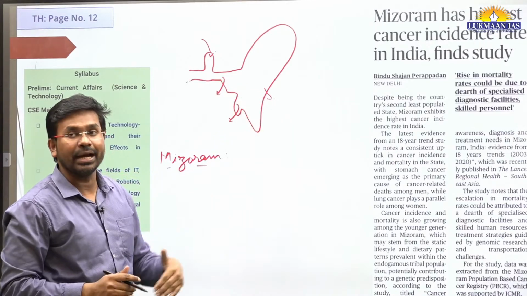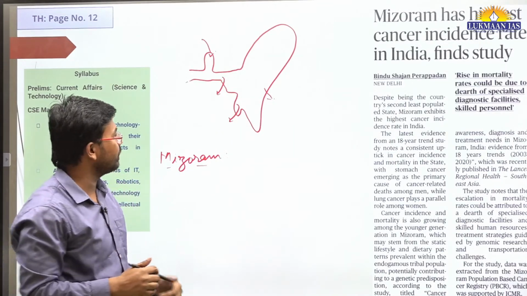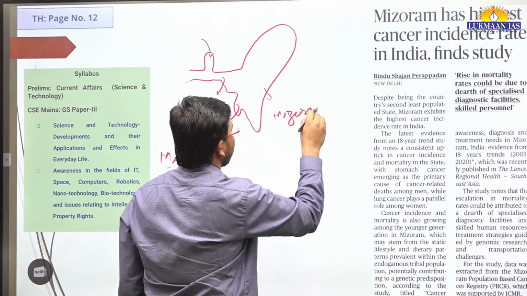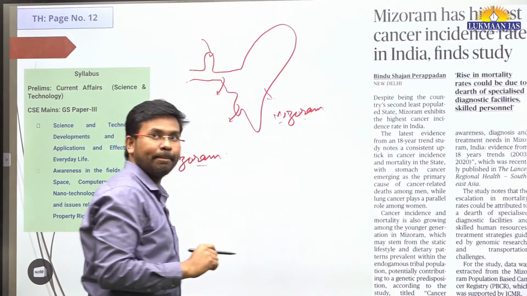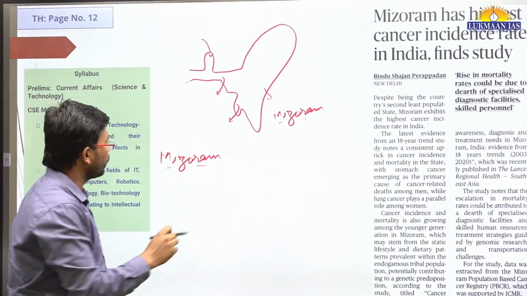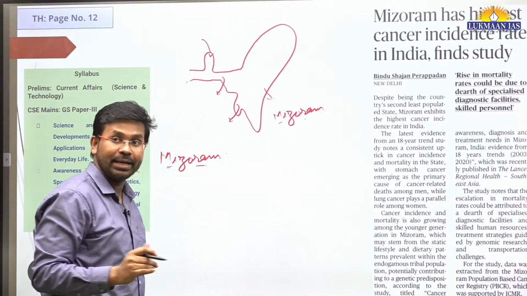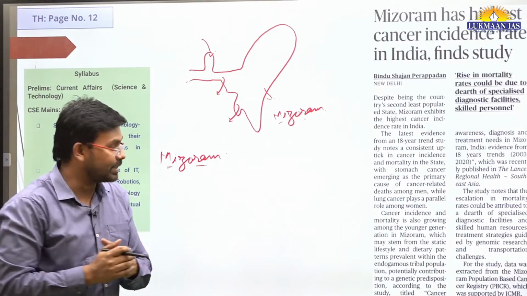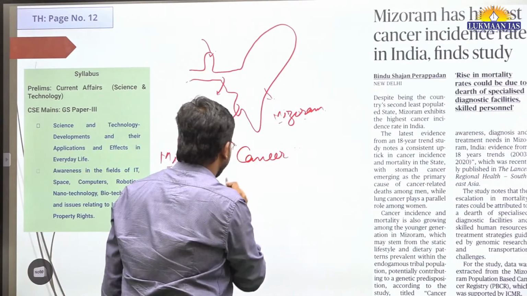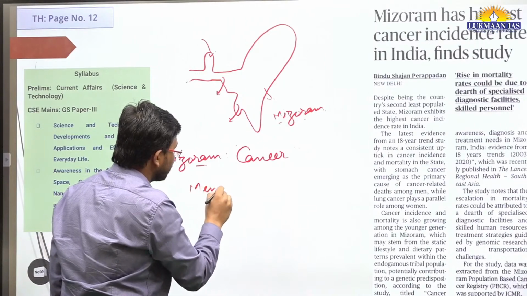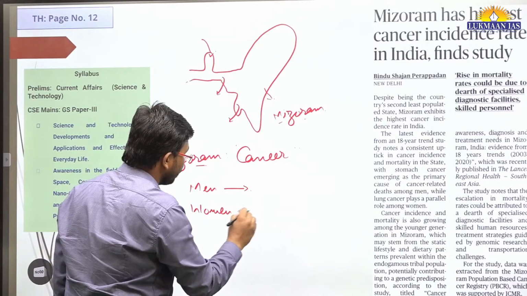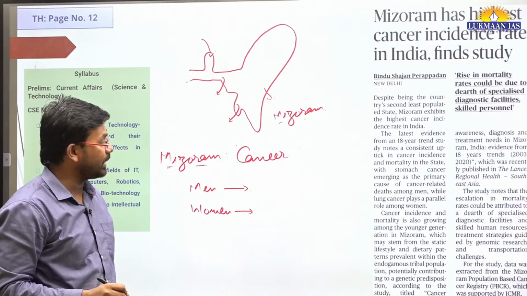So here a study was conducted on Mizoram. According to that study, they have identified that there is a high prevalence of cancer among the people in Mizoram. Men in Mizoram suffer from one kind of cancer, and women suffer from a different cancer. The death rate among men and women is very high.